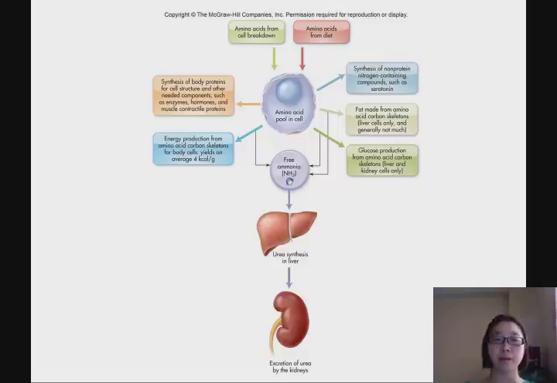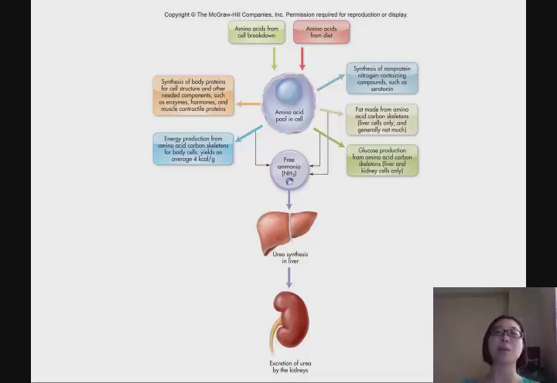And then the amino group in our body actually forms ammonia, and ammonia is toxic to our body, especially to brain cells. So we don't want too much ammonia staying in our body. We transport the ammonia to the liver. The liver uses two amino groups to make one urea, and the urea produced in the liver is then transported to the kidney and stored right there to be excreted from the body.